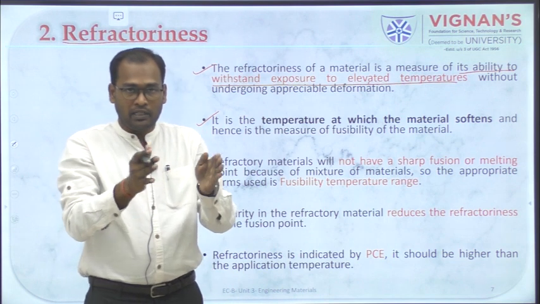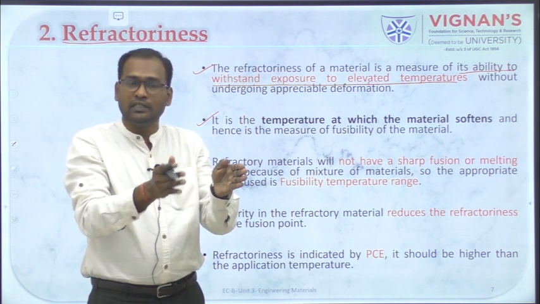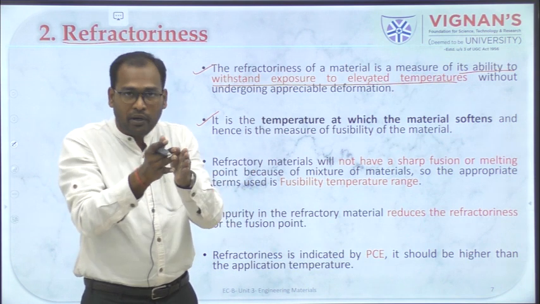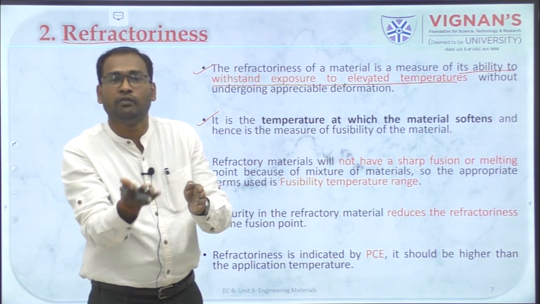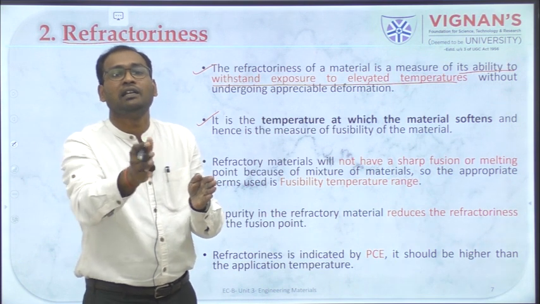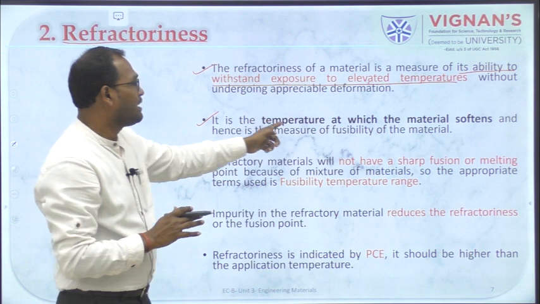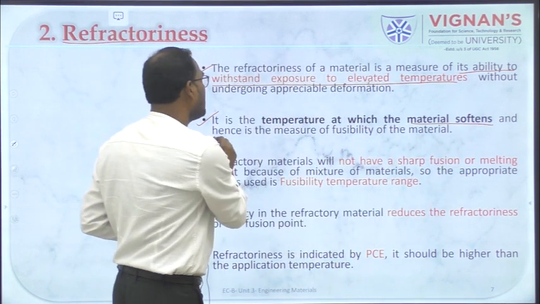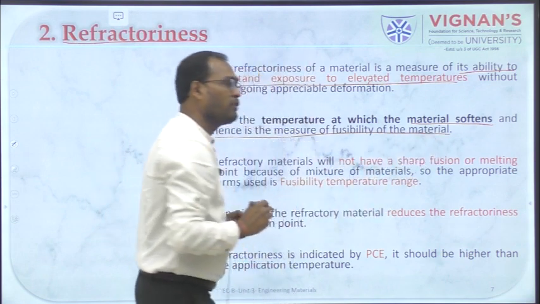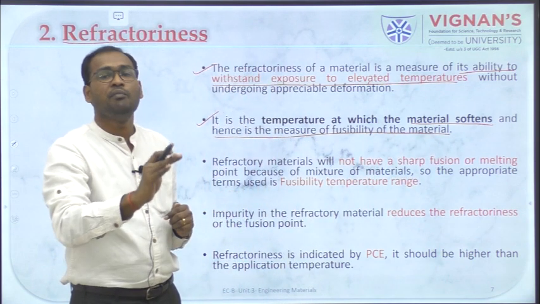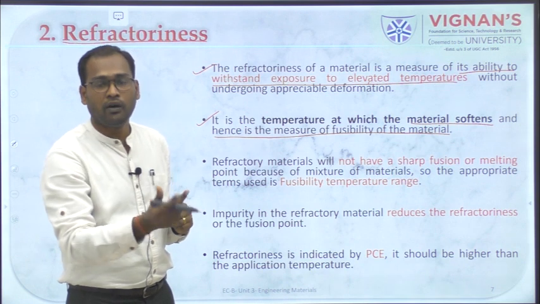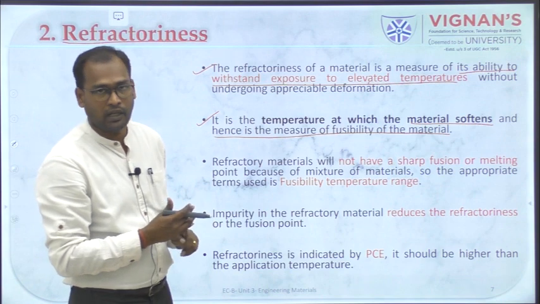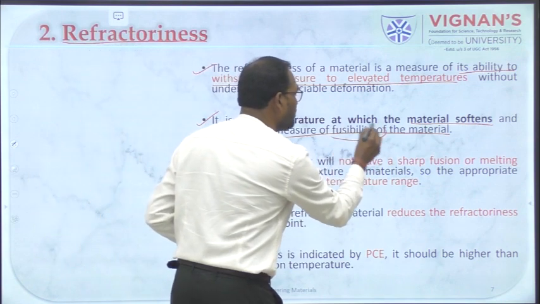So up to one temperature it can contain the heat. Once it crosses that temperature, it starts deforming. So the temperature at which the material starts deforming is called the refractoriness temperature. Okay, so it is the temperature at which the material softens, and hence the measure of fusibility of the material. The temperature at which the material transforms or deforms or gets fused is the temperature of this refractoriness.